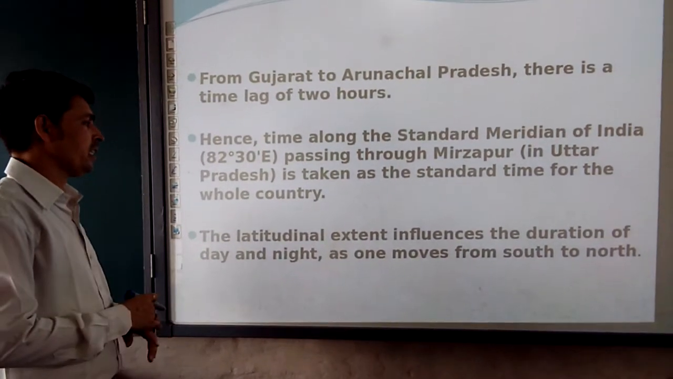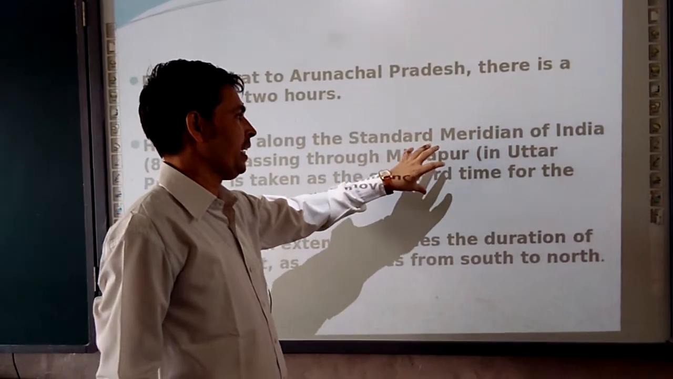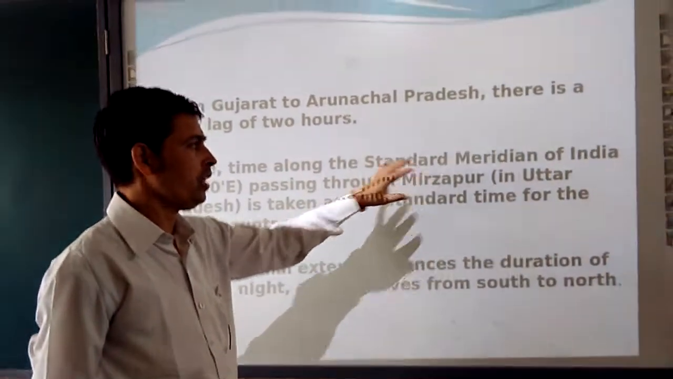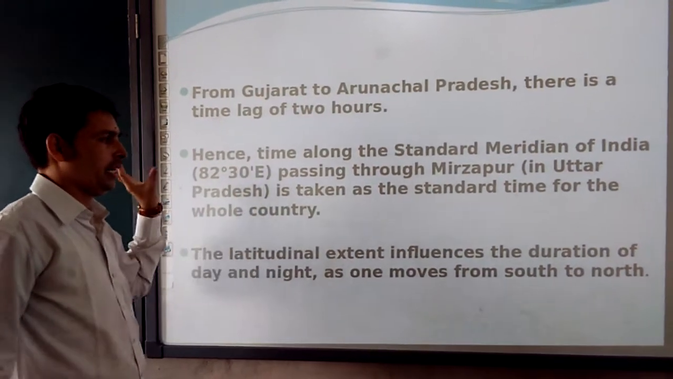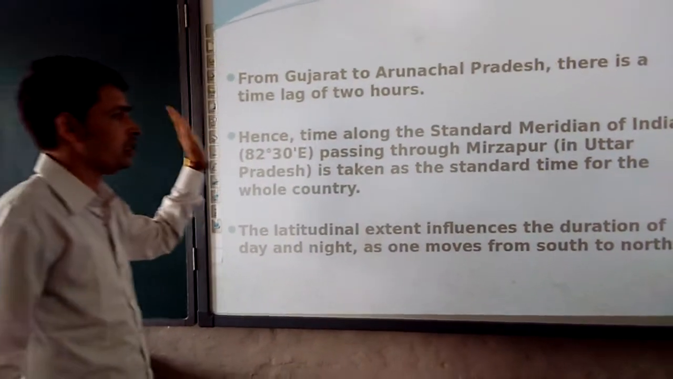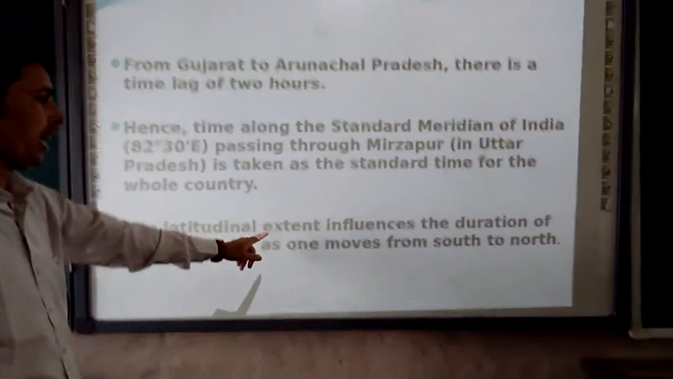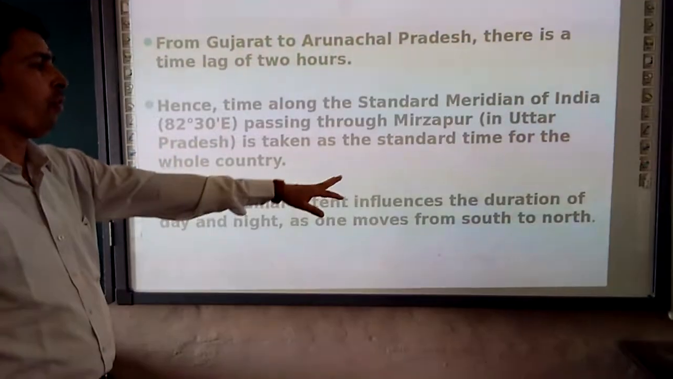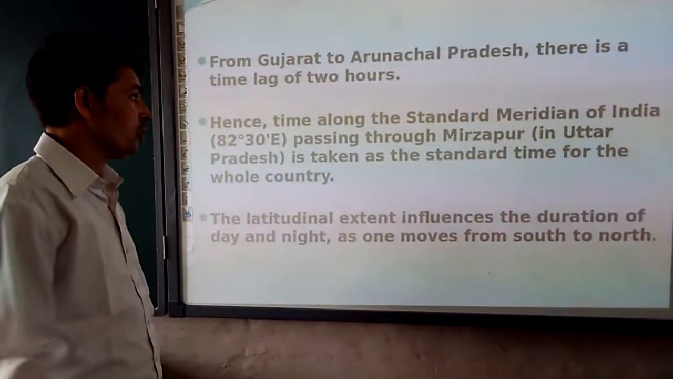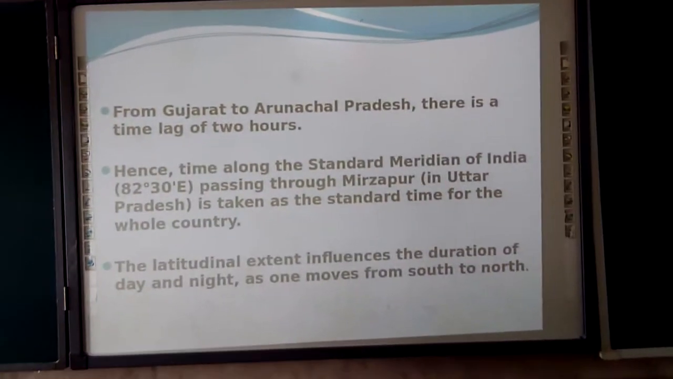So now the question arises here, why are we taking this standard meridian which is passing through Mirzapur as the standard meridian for all of India? The timing of India is fixed from Mirzapur. The latitudinal extension influences the duration of day and night as one moves from south to north. To have a clearer idea on this, we will move to the next slide.